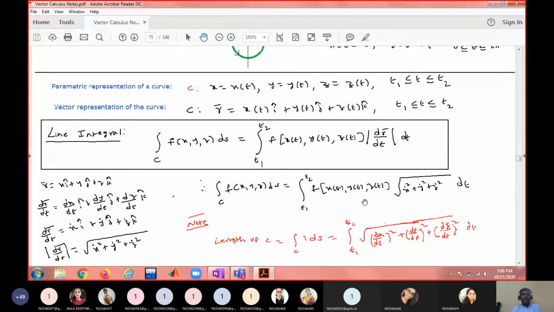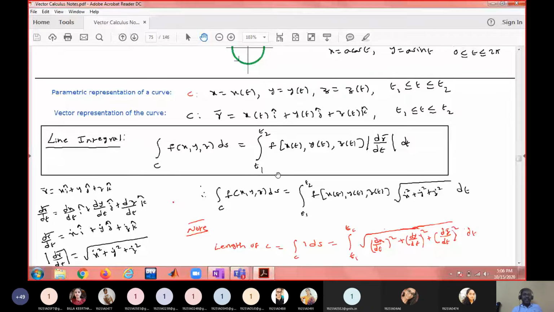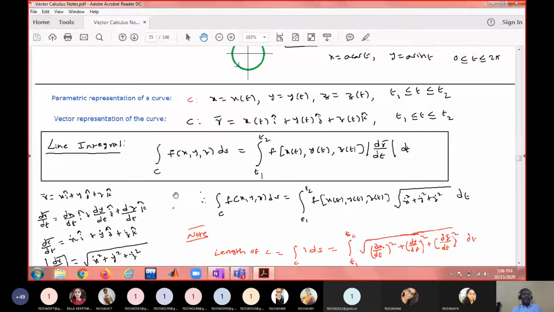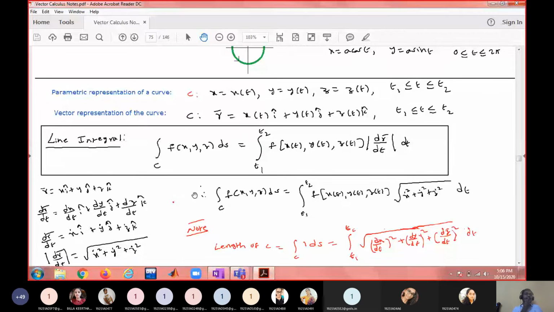In particular, if f is 1, if the integrand is 1, the integral of 1 ds gives the length of the arc. So under the root, if f is 1, this is the formula. If you want to find the length of the arc, you just use this formula. But the discussion is not on this general formula for the line integral. The discussion is mainly on the particular form of the line integral called the work integral.